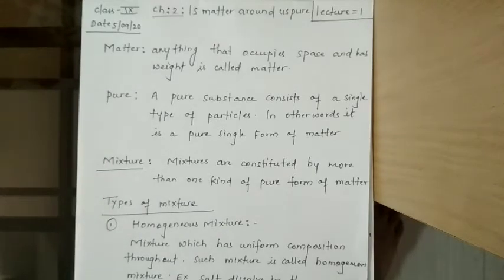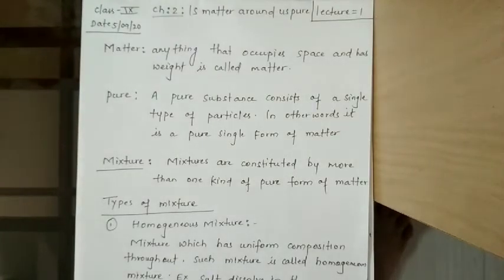For a common person, pure means that there is no adulteration, no mixing of any other substance. But for a scientist, or in scientific explanation, this is a mixture of different substances, and hence it can be called not pure.